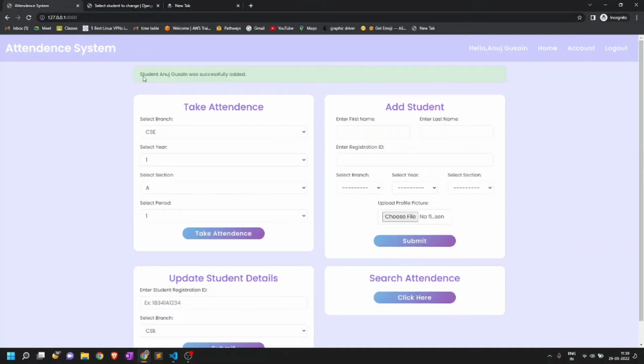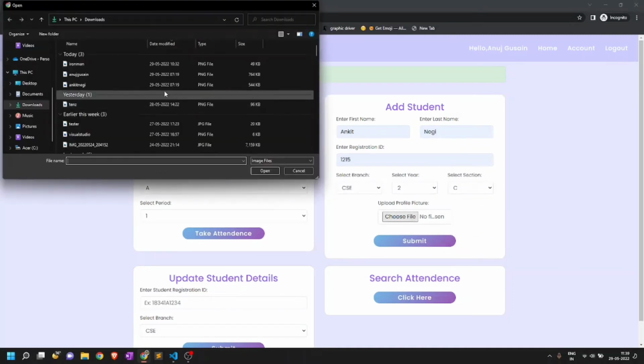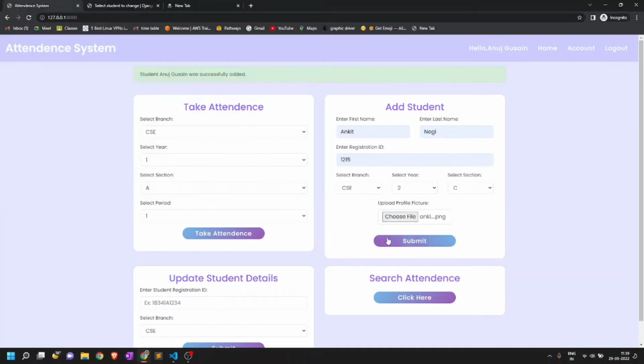When we click submit, we will get a message here. Student Anju Sai was successfully added. Now we will be adding one more student here. That is Ankit Negi, and here are the details of Negi. We will be adding him in the same class and same section. So I have just added the image for Ankit Negi also, and I will click submit. And we have added both the students here.